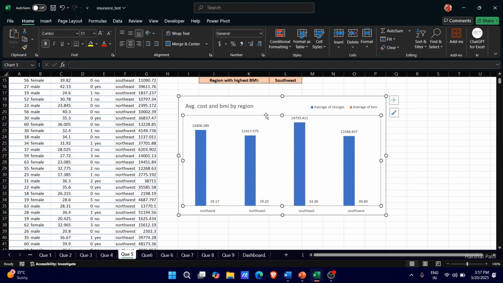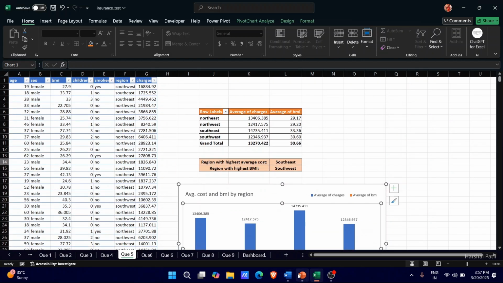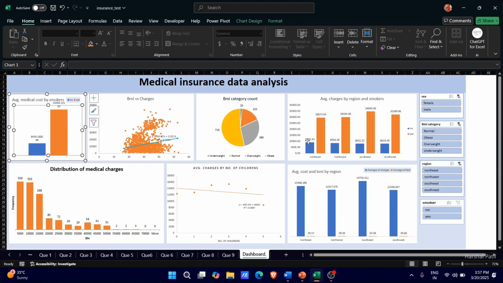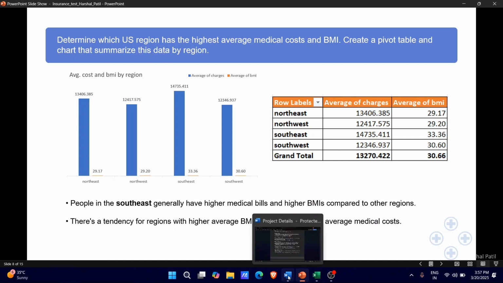Here we can see we compare all the average charges and BMIs using this pivot table, and in the dashboard also. Here it is, the average cost and BMI by region, and from that we find some key findings. People in the Southeast generally have higher medical bills and higher BMIs compared to other regions. There's a tendency for regions with higher average BMI to also have higher average medical costs.